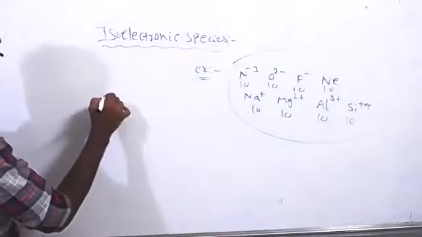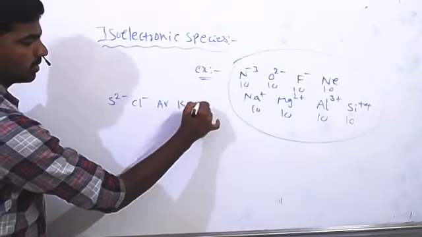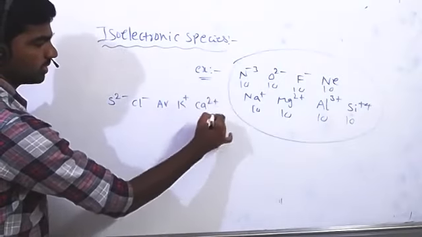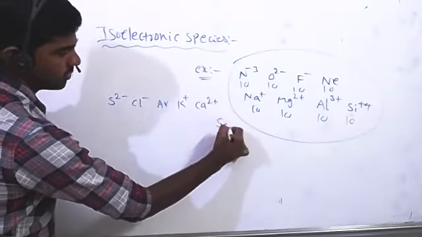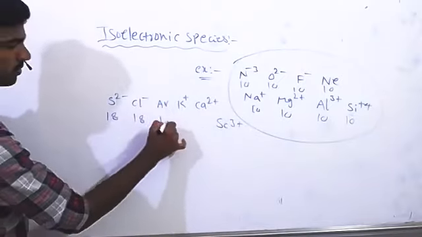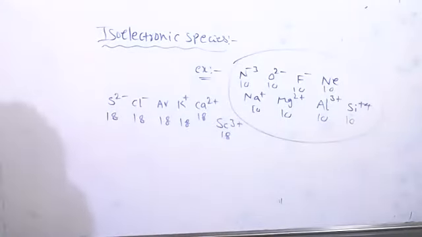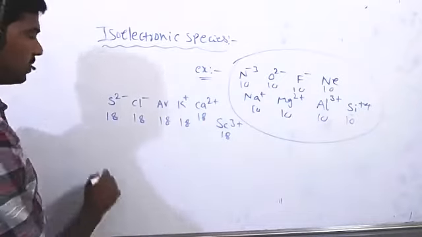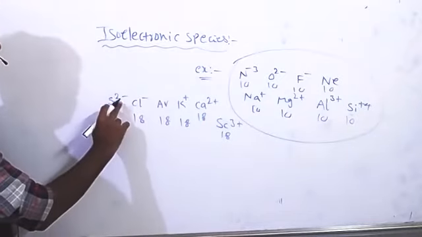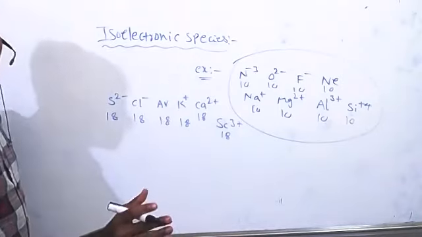And another set: S2 minus, Cl minus, Ar, K plus, Ca2 plus, Sc3 plus. These are all isoelectronic species. Each species has 18 electrons. A group of ions having the same number of electrons are called isoelectronic species. In isoelectronic species, as the magnitude of negative charge increases, size increases. As the magnitude of positive charge increases, size decreases.